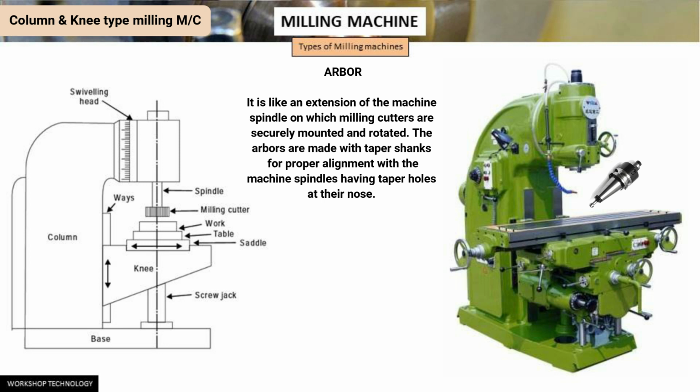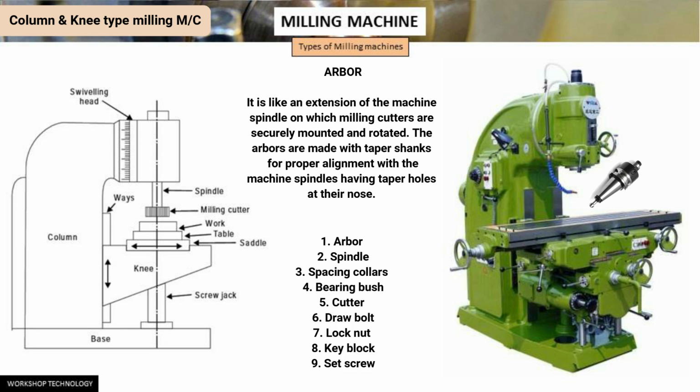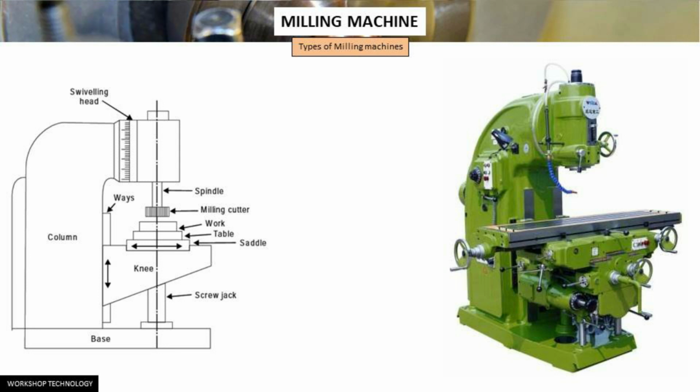Arbors are made with taper shanks for proper alignment with the machine spindles and have taper holes at their nose. The draw bolt is used for locking the arbor with the spindle and the whole assembly. Typically, the arbor assembly consists of these components: spindle, spacing collars, bearing bush, cutter, draw bolt, lock nut, key block, and set screw.